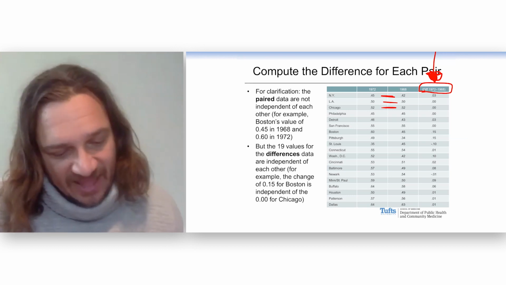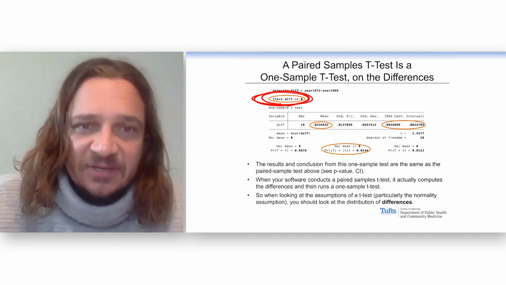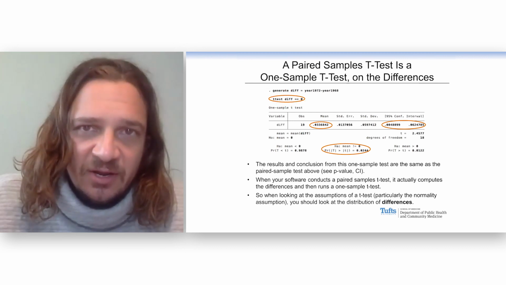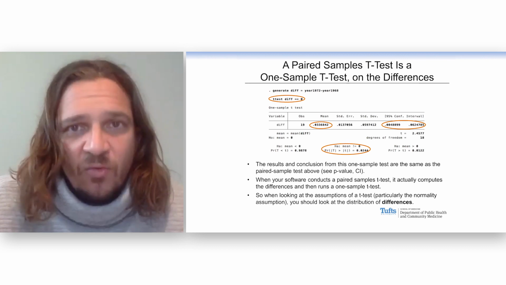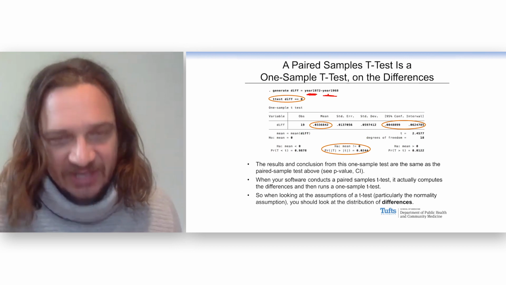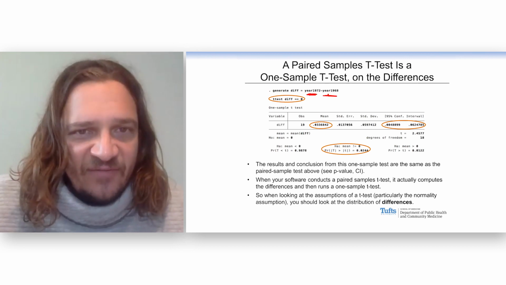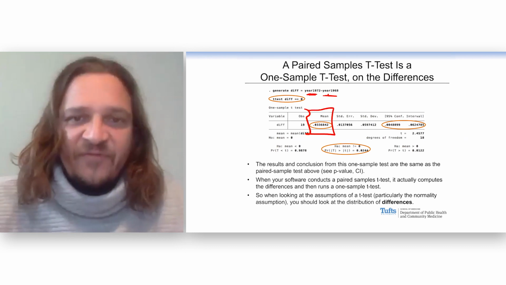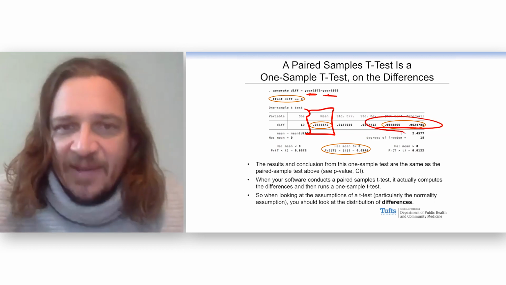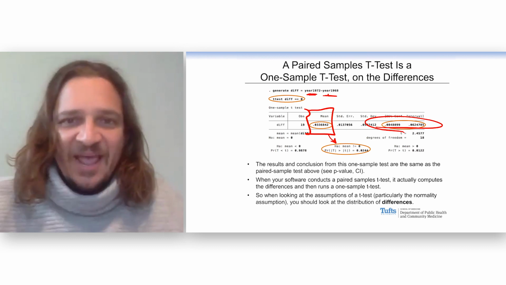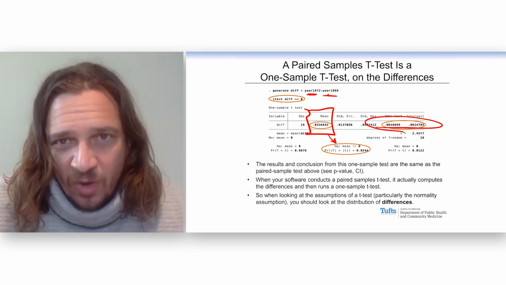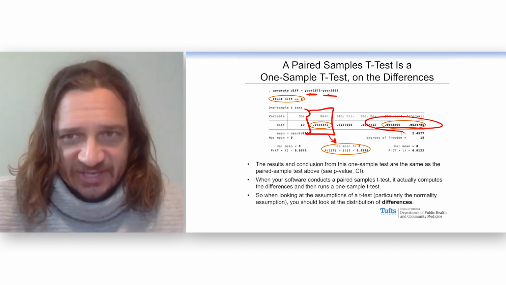Here's my new variable, and let me run that one sample t-test right here. This line of code that I just obfuscated says generate diff. Generate is the Stata word for make a new variable. Diff is this new variable that I'm making, which is simply the 1972 column minus the 1968 column. And when I calculate those differences and then take the mean of the differences, it's the same as the difference in the means. Confidence interval, same. P-value, same. And that's why we said a paired samples t-test is a one sample t-test on the differences.